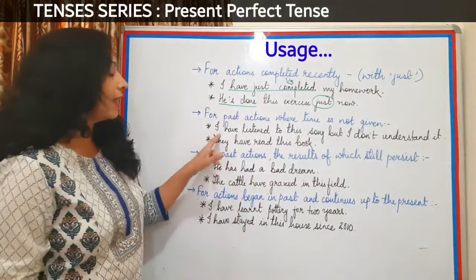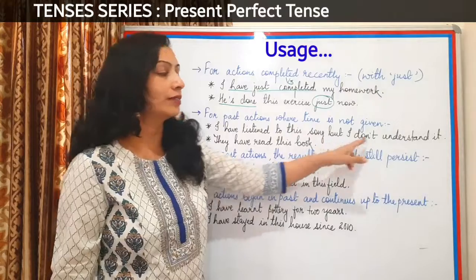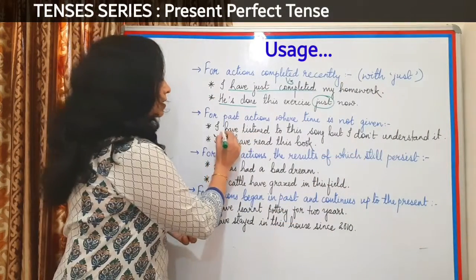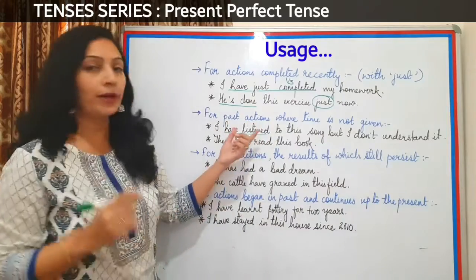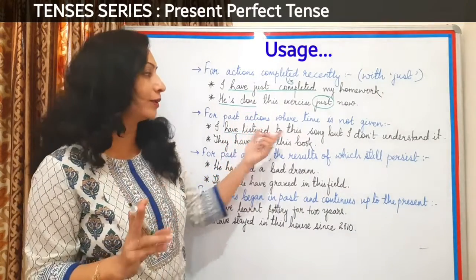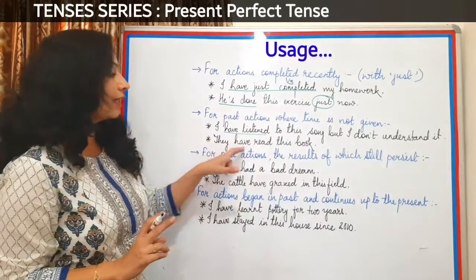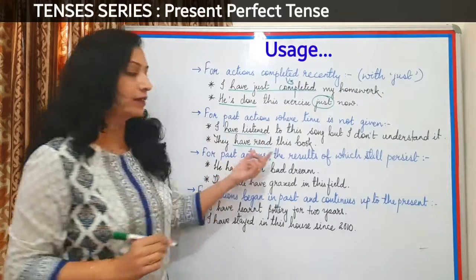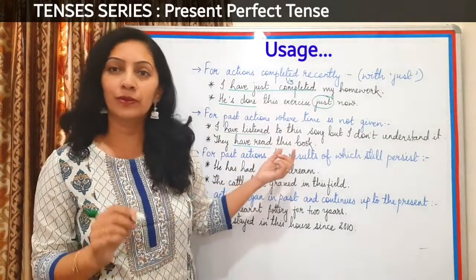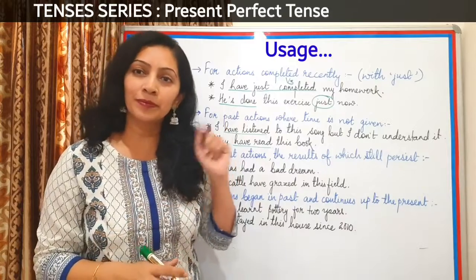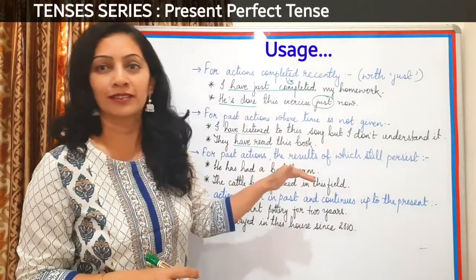For example, I have listened to this song, but I don't understand it. Now here, I have listened is already a past action, but I have not given the time. They have read this book. Again, they have read this book. The reading of the book is already done, but when? That is not stated. That time reference will be stated in simple past tense, not here.